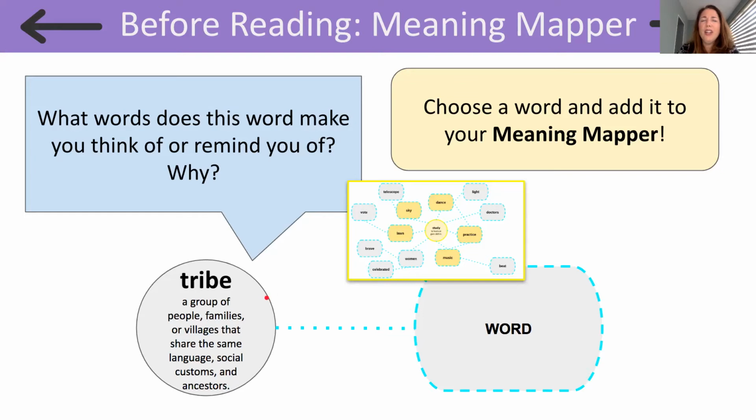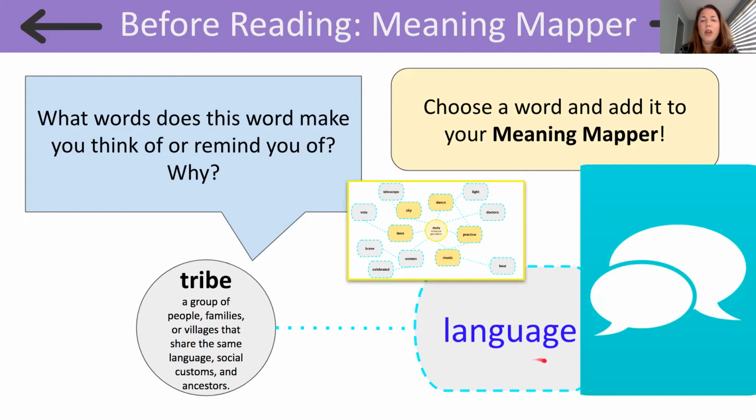So when I hear the word tribe, it makes me think of the word language, because people that are in the same tribe or in the same group probably speak the same language. So I added language to connect to our focus word, tribe.